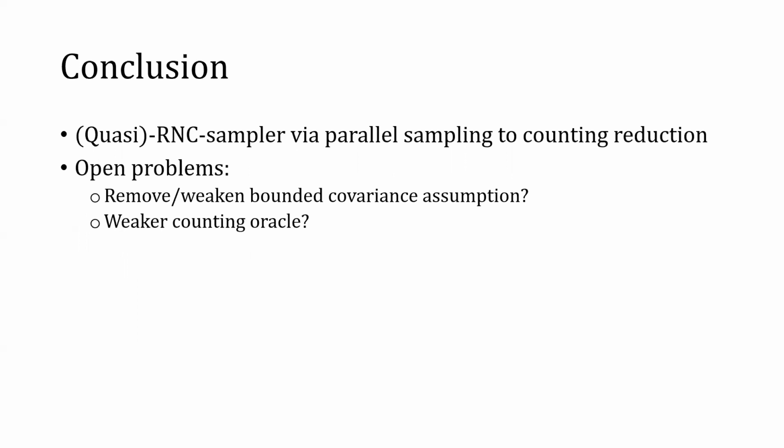So we obtain a quasi-RNC sampler via a parallel sampling to counting reduction for a certain family of distributions. In follow-up work, we remove the quasi part and get a true NC time sampling algorithm which uses polylog n rounds and poly n machines. So, some open problems. Can we remove or weaken the assumption that we need all tilts of mu to have bounded covariance? And secondly, can we use a weaker counting oracle that can only compute the mean or partition function of the conditionals of mu instead of the tilts of mu?